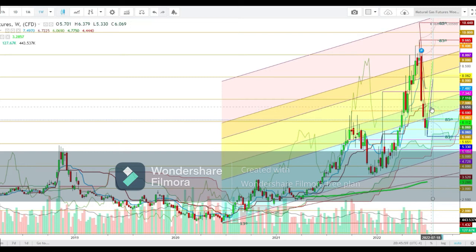A breakout well above this immediate resistance could keep this uptrend intact, where the next resistance can be seen at the 26 days moving average, which is currently at the levels of 6.722. Here a breakout could push the natural gas futures well above the next psychological resistance at $7 during the upcoming week, and if the natural gas futures successfully find a breakout well above the psychological resistance at $7, we will see this uptrend continue.